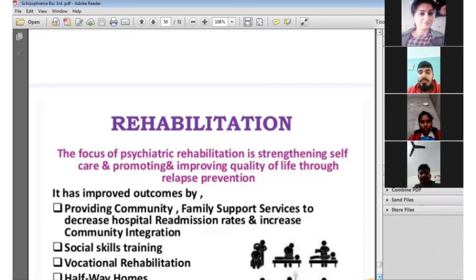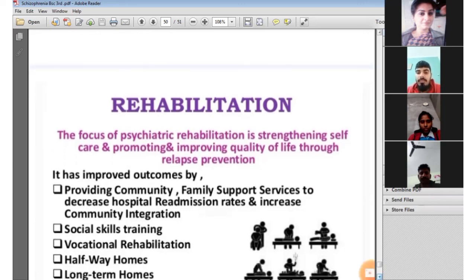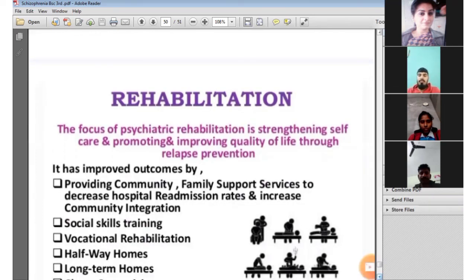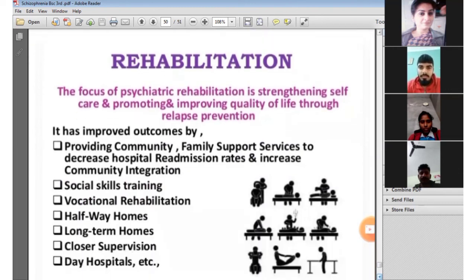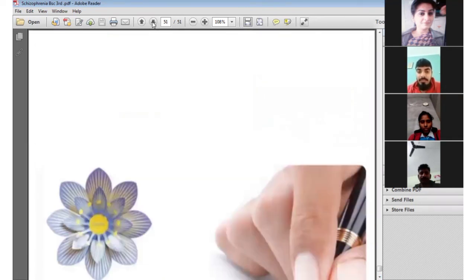relapse prevention. It improves outcome by providing community and family support services to decrease the hospital readmission rate and increase community integration. Social skill training, vocational rehabilitation, halfway home, long-term home, closer supervision, day hospital, etc. So these are various types of functional rehabilitation, vocational rehabilitation, and social rehabilitation given to the patient to treat